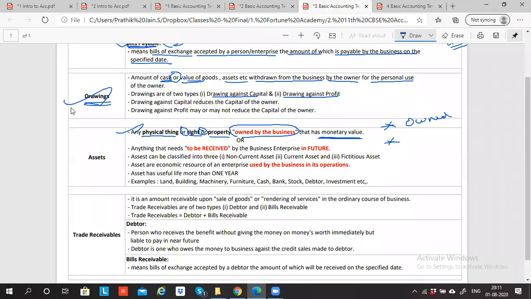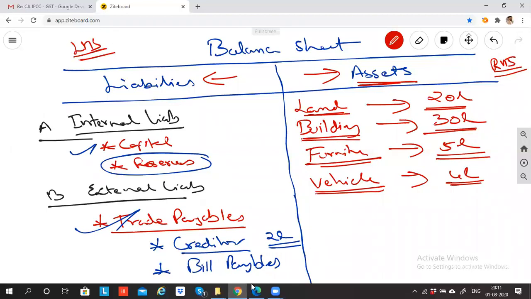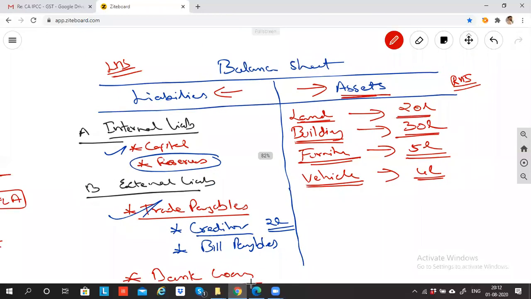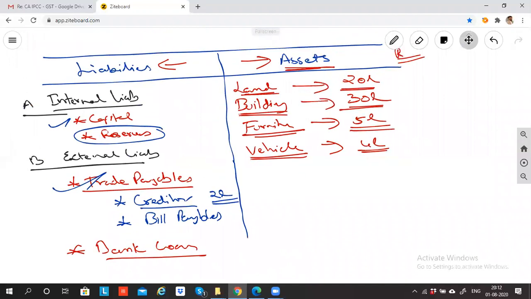This is the first meaning of asset. Now we are going towards the second meaning. Asset means anything that the business expects to be received in future. Asset is anything that needs to be received by the business enterprise in future. Anything which I have to receive in future is called an asset. Can you give me one example?